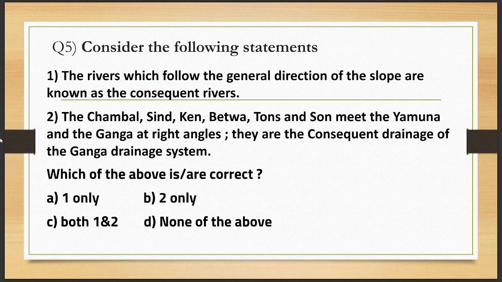Question number 5. Consider following statements. First, the rivers which follow the general direction of the slope are known as the consequent rivers. Statement 2. The Chambal, Sindh, Kain, Betwa, Ton and Son meet the Yamuna and Ganga at right angles. They are consequent drainage of the Ganga drainage system. Which of the above is or are correct? A 1 only, B 2 only, C both 1 and 2, या फिर D none of the above.